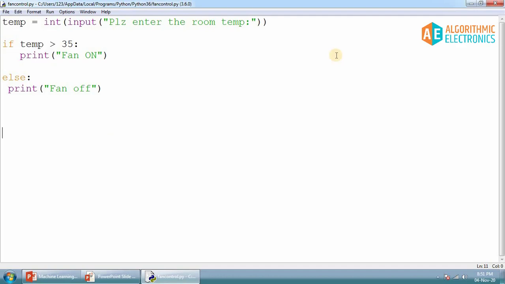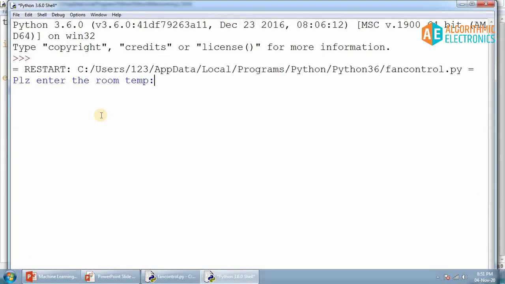Initially when we discussed the simple if statement, we encountered an error when I was giving different spaces inside this if statement. But if I give different spaces in this if statement and in the else, will it be an error in Python? So let's check. If I run this by clicking F5, totally fine, no issues with this.